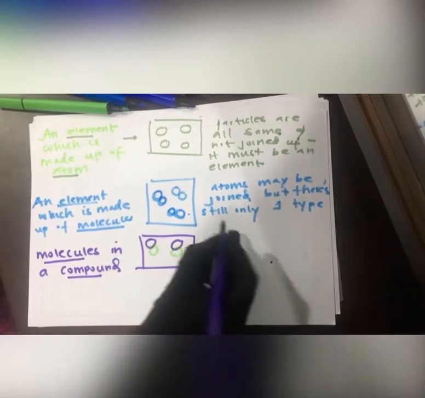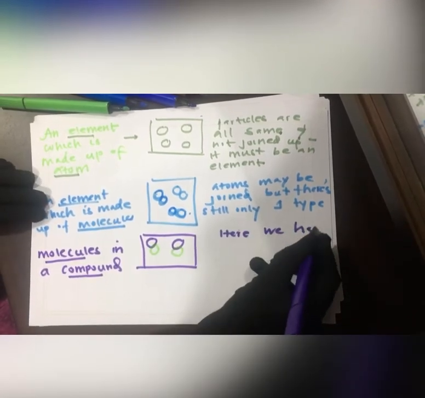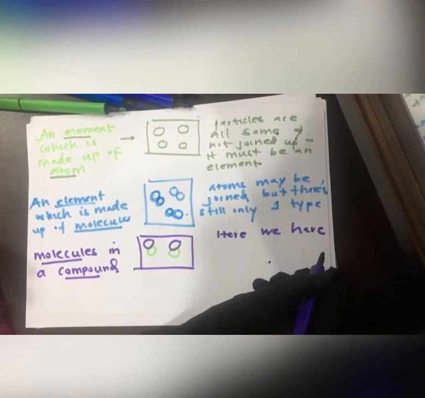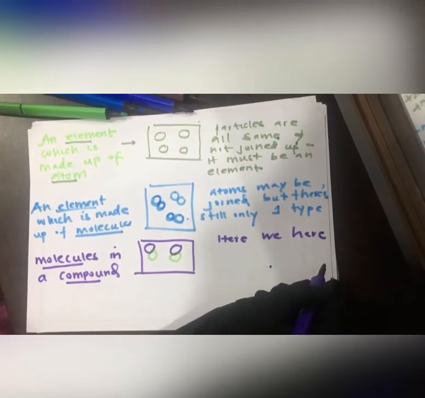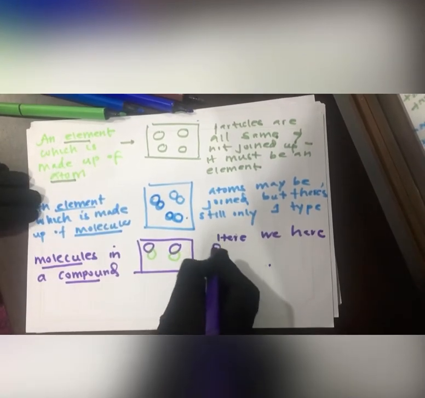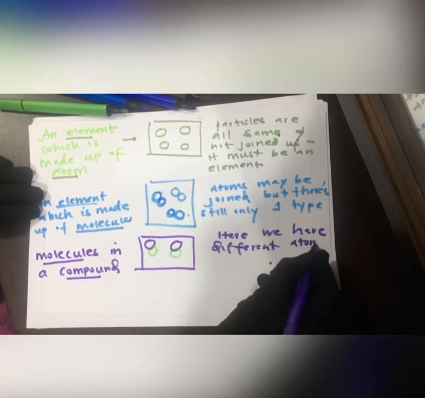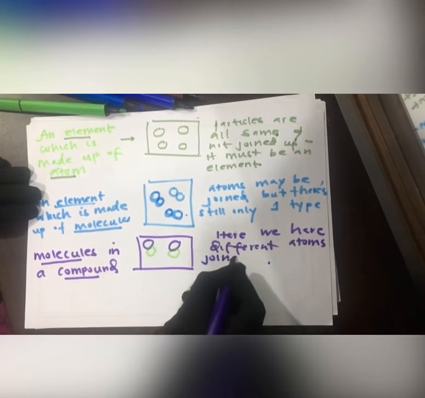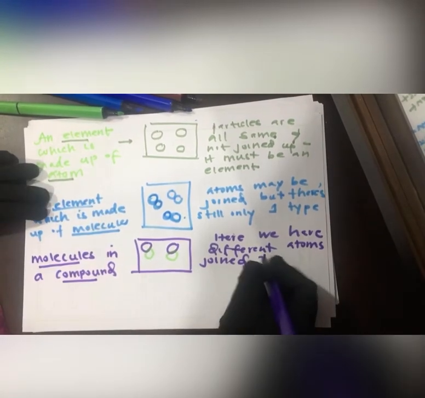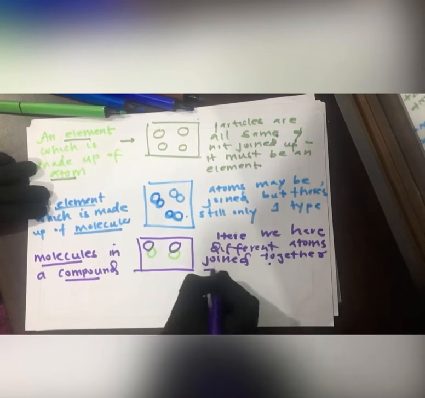Here we have different atoms joined together. I have shown different colors, the green and the purple, joined together. So that is a compound.